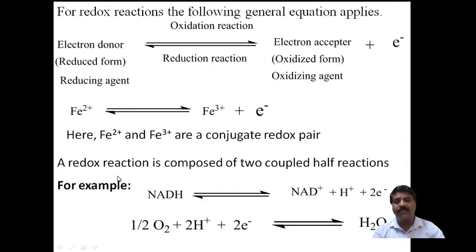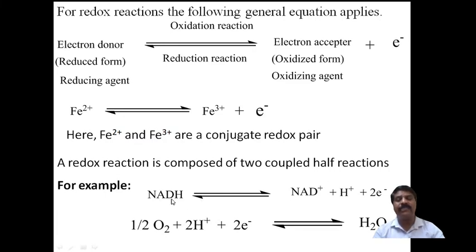A redox reaction is composed of two coupled half reactions. For example, NADH is the reduced form, because hydrogen is present. It undergoes removal of the electron as well as hydrogen, so it undergoes an oxidation reaction.